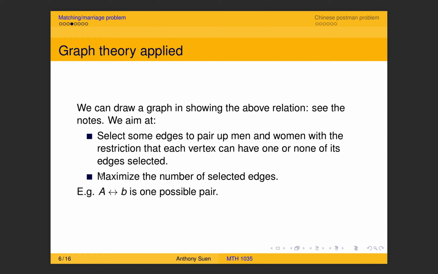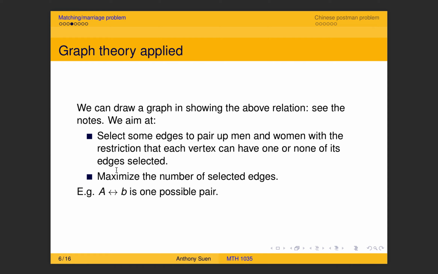So we want to make as many matchings as possible, and at the same time, of course, avoid those potential fights. You want to find as many matching pairs as possible in order to get money. So these are the two goals when you're doing this matching problem.